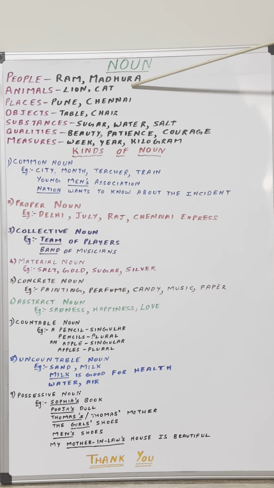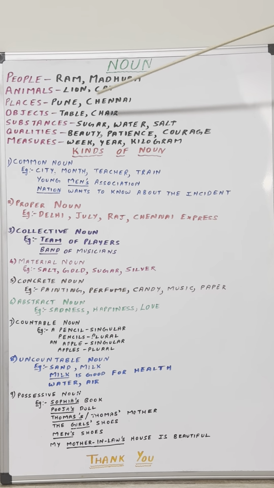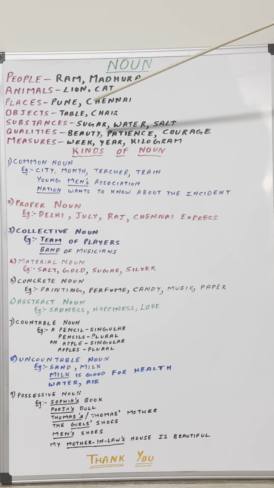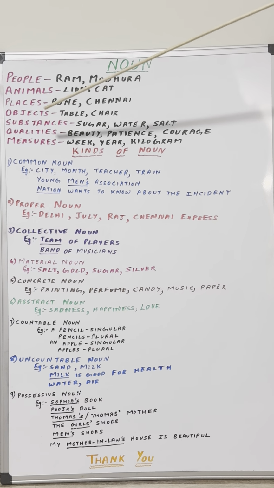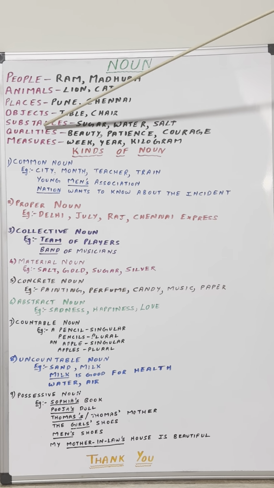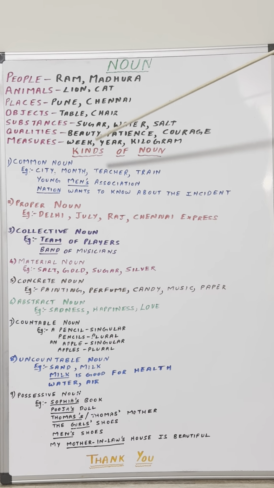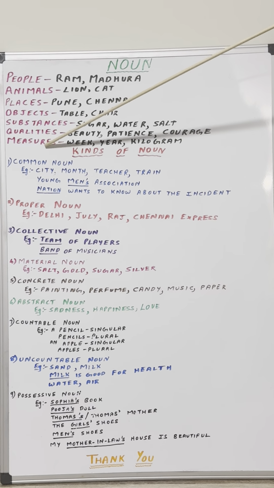Ram and Madhura, they are names of people. Lion, cat, they are the names of animals. Pune, Chennai, they are the names of the places. Table, chair, they are the names of the objects. Sugar, water, salt, they are the names of the substances. Beauty, patience, courage, they refer to qualities. Week, year, kilogram refer to measures.